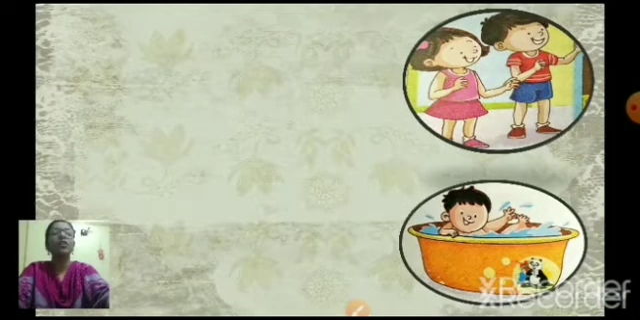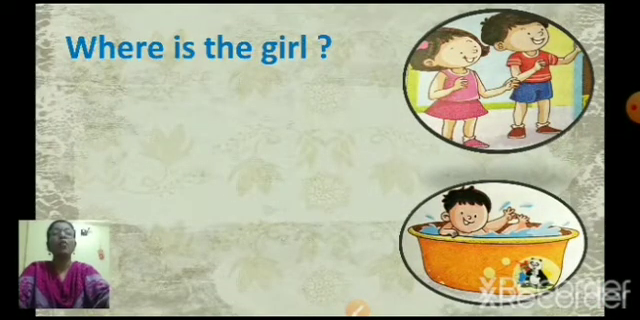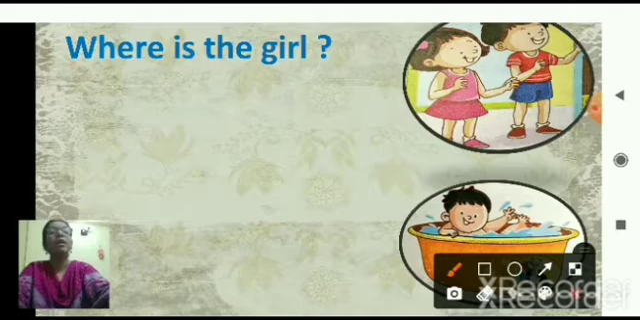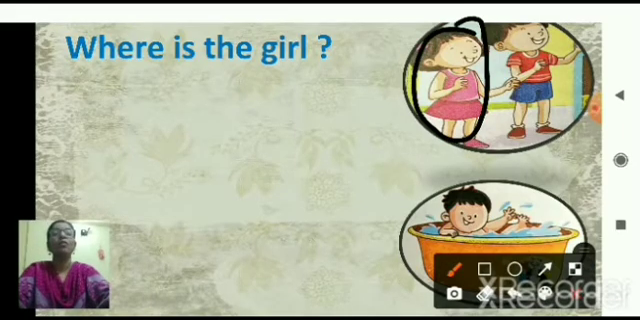Now see this picture. First one, where is the girl? Now you can see a boy and a girl. Okay, now we have to tell the position of this girl. Where is the girl? Okay, can you tell me where is the girl?